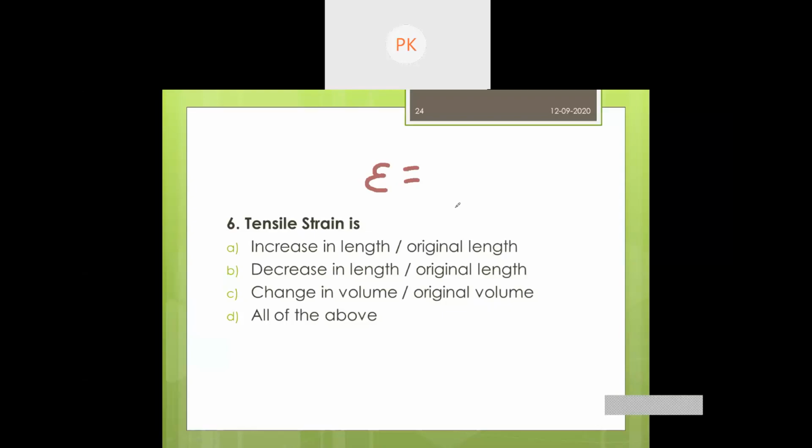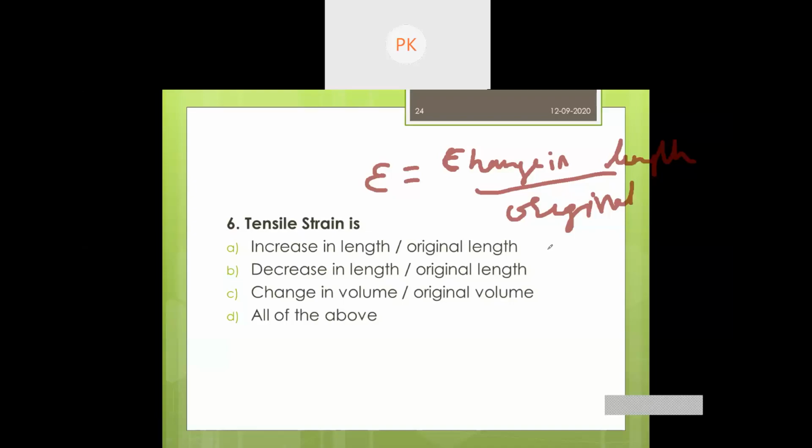What is the strain formula? So strain is change in length over original length, that is, change in length divided by original length.